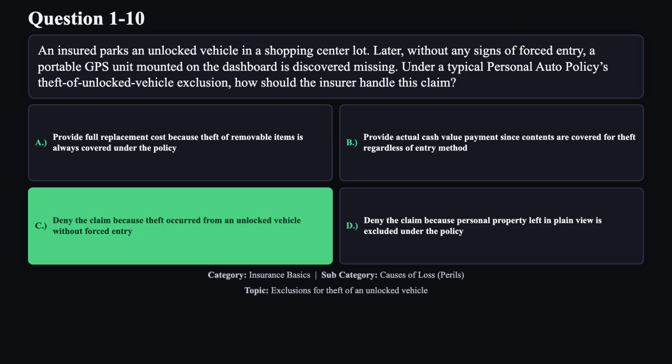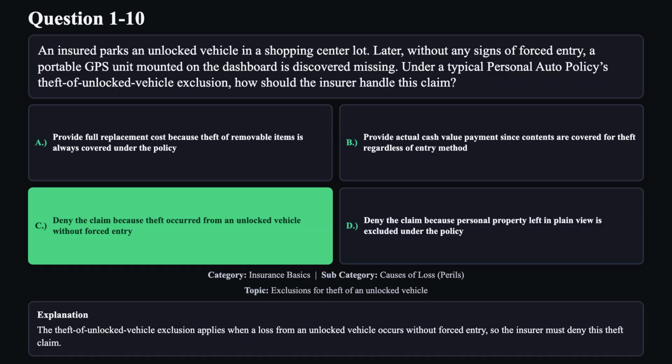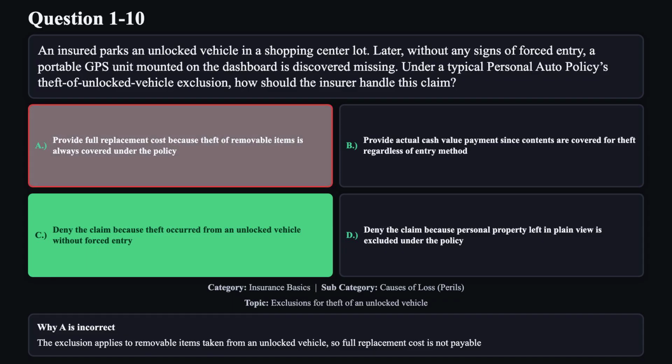The correct answer is C. The theft of unlocked vehicle exclusion applies when a loss from an unlocked vehicle occurs without forced entry, so the insurer must deny this theft claim. Reason A is not correct. The exclusion applies to removable items taken from an unlocked vehicle, so full replacement cost is not payable.